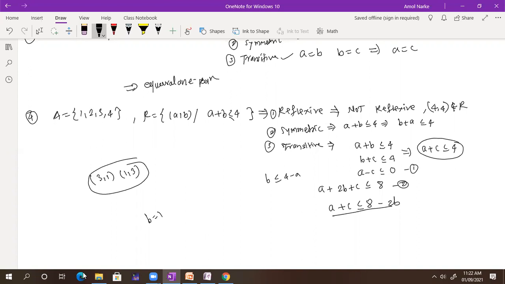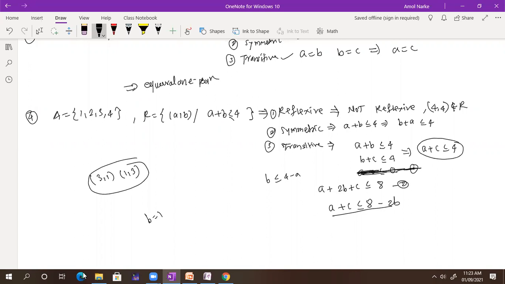Sir, can you tell equation 1 and 2? See, this is nothing but my equation 1. A plus B is less than or equal to 4. If AB belongs to the relation and BC also belongs to the relation, B plus C is less than or equal to 4. My target is to show these two. I just subtract those two equations, this equation minus this equation. But I'm not using that here because I'm not getting anything. So I just add those two equations. A plus B and B plus C, which is less than or equal to 8.